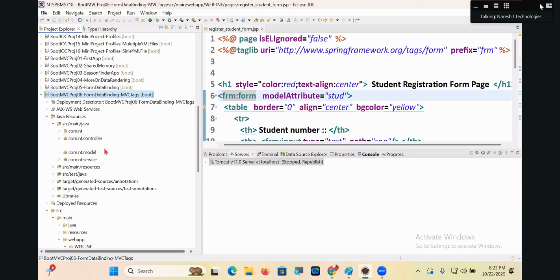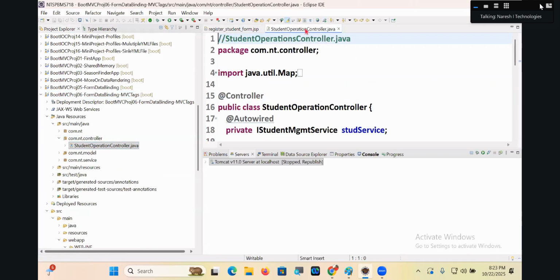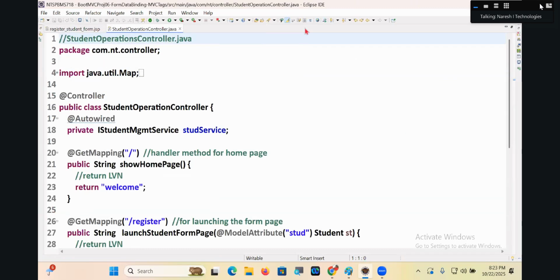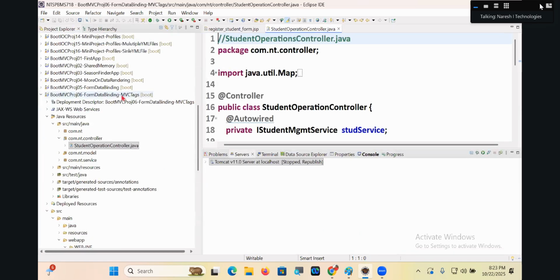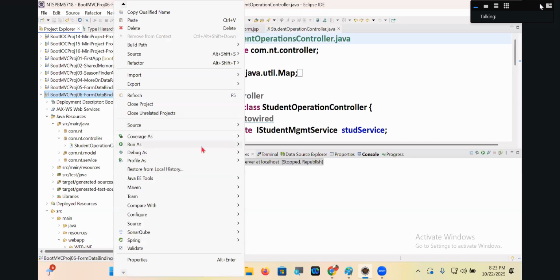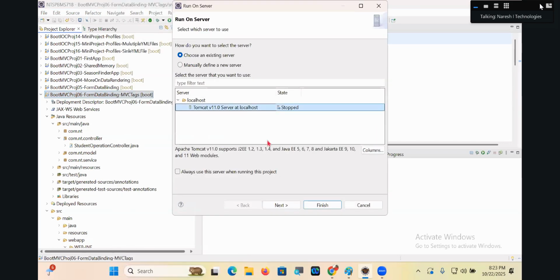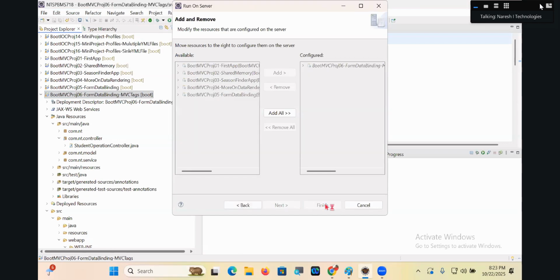That's the advantage of taking the same request path for form launching and the form submission handler method. For form launching and what? Form submission handler method. That's the real advantage we have. Comfortable, my dear? Come on, everyone. Okay. Run on server. Say next. Save.